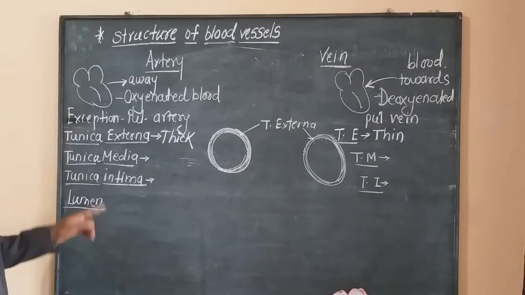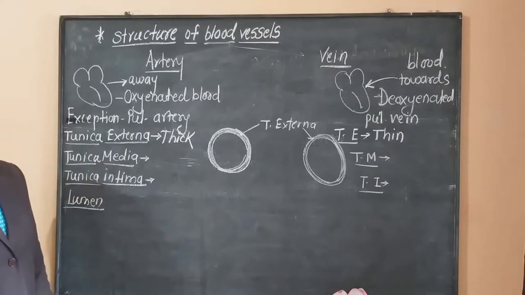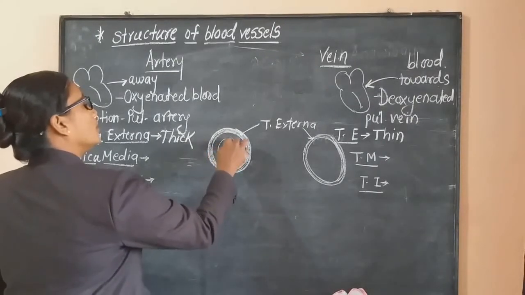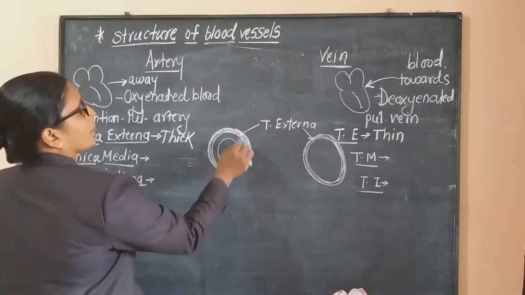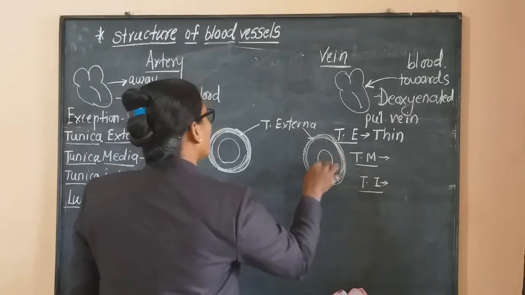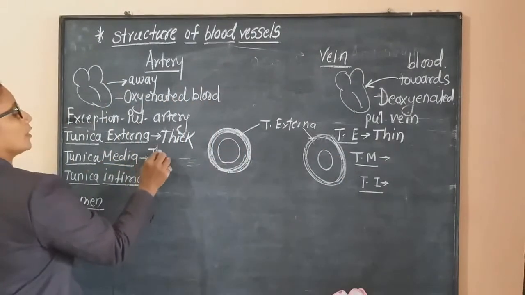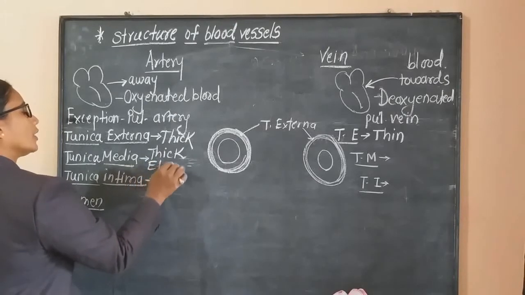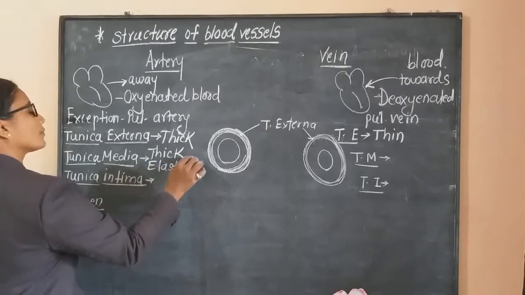Now the second layer is the tunica media layer. In case of the artery, this tunica media layer is again thick, and it consists of elastic fibers.